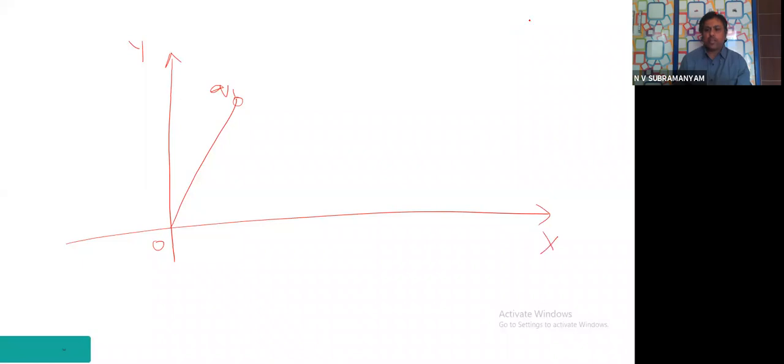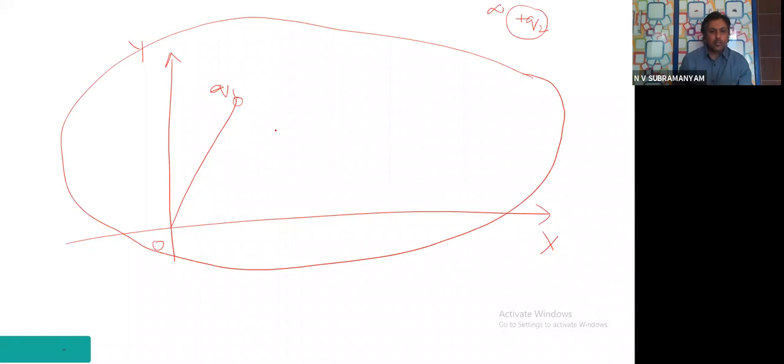Somewhere at infinity, another charge plus Q2 is there. I didn't draw it there, but you imagine around this Q1 there is the electric field of Q1. And in that electric field, Q2 is brought from infinity.